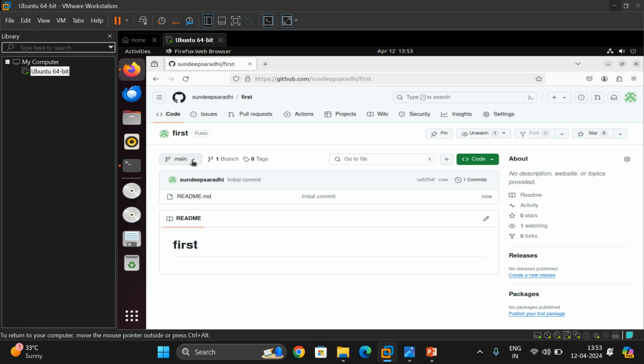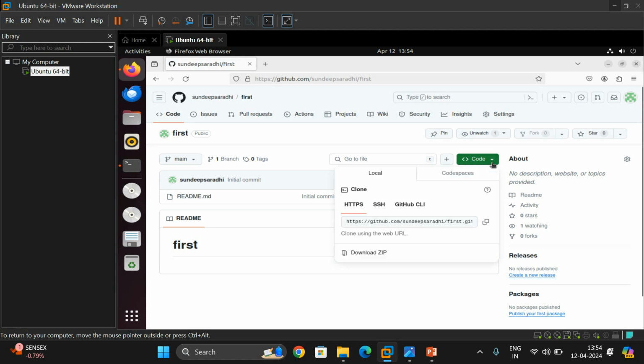In the main folder we are creating our content, and here Sundeep Saradhi is my username, and first is the repository name. In this first repository we have only one file, the readme.md file. Now clone this to the local repository. Here you will see this Code button. Click on the drop down, and you'll find the link.